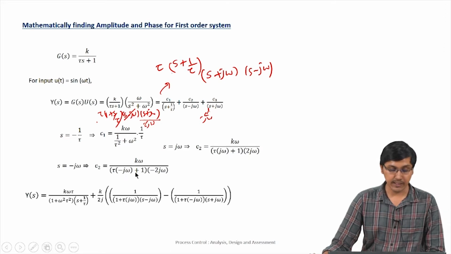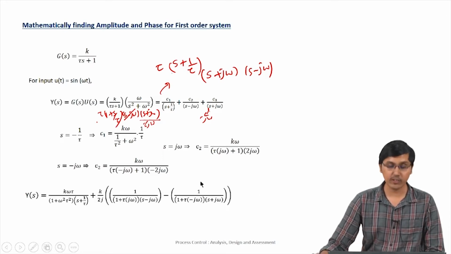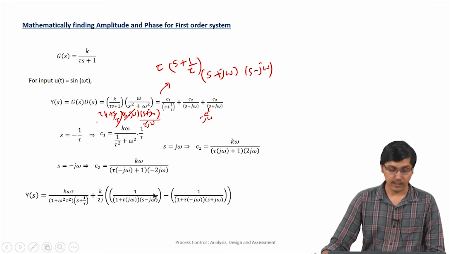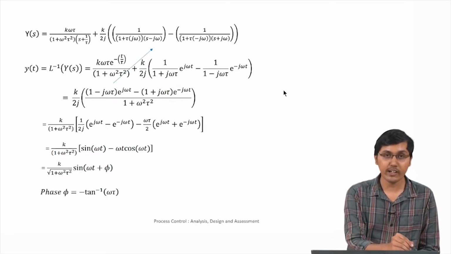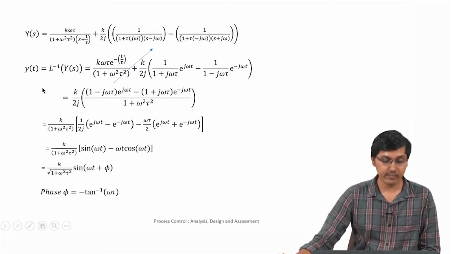And similarly, C3 we can also find by substituting s = −jω. So Y(s), if we do the algebraic manipulation, we will end up with this particular equation, substituting the values of C1, C2 and C3. So now we take y(t). y(t) we take as the inverse Laplace transform of Y(s).